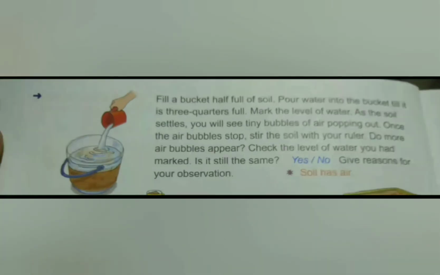Then after that, check the level of water you had marked. You have already marked the level of water before stirring. Then after stirring, you also have to mark it, and observe whether the marking is the same or not.